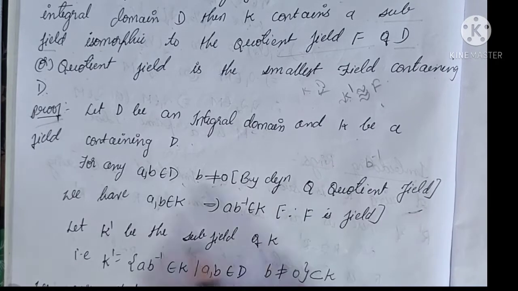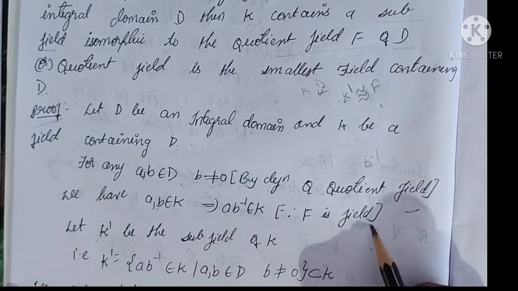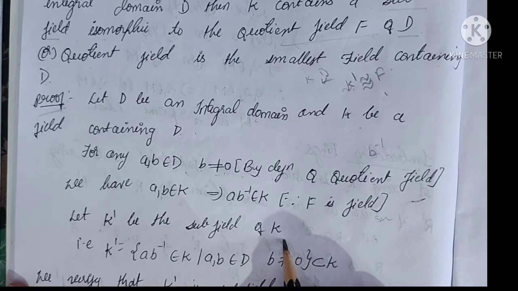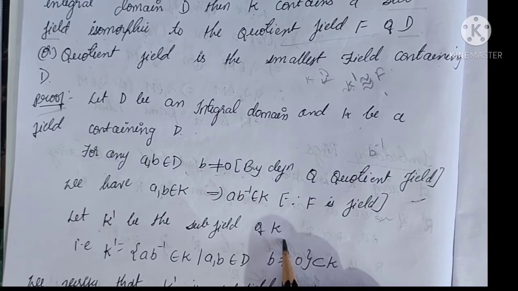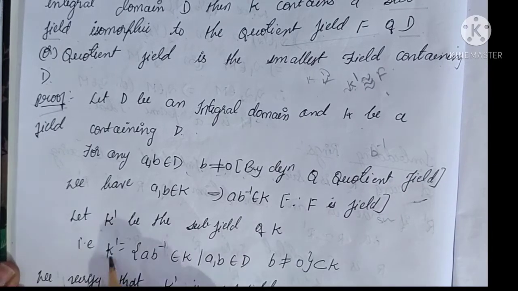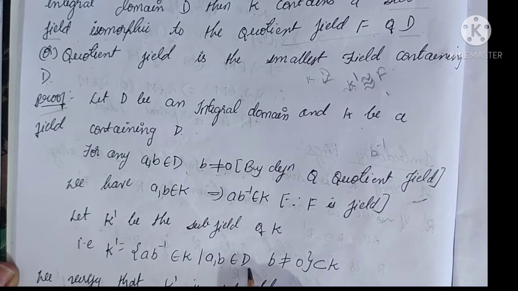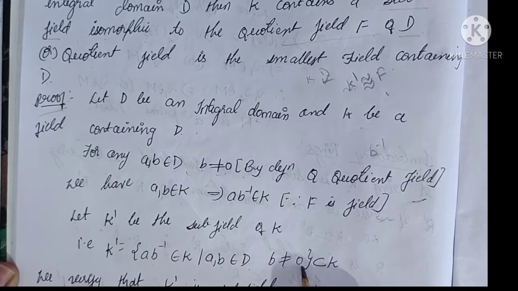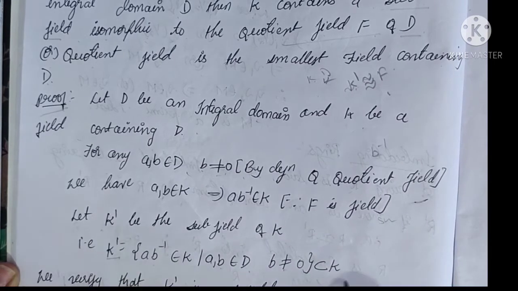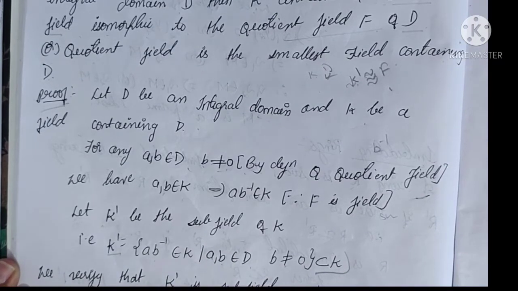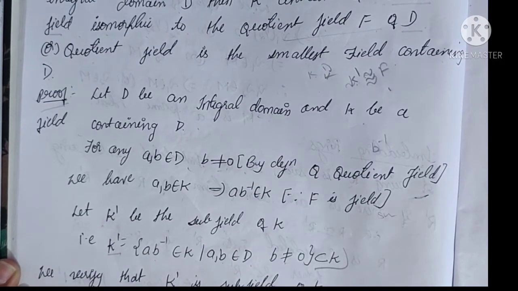Therefore, consider a subfield of K, that is K dash. K dash is a subfield of K, meaning K dash is of the form a into b inverse belonging to K, where a, b belong to D, b is not equal to 0. This K dash is a subset of K. Now we have to verify that K dash is a subfield of K.